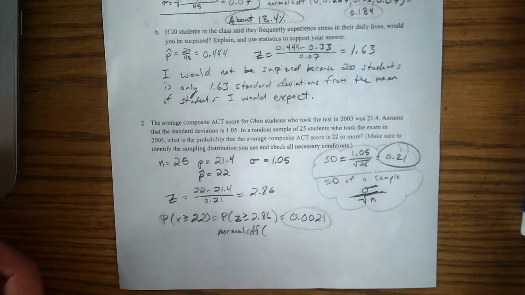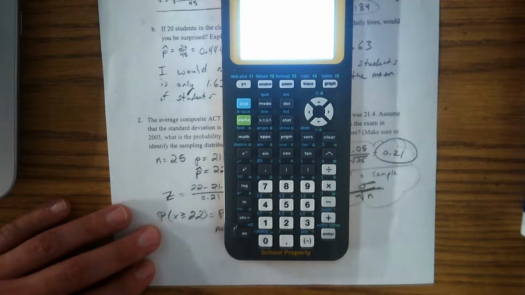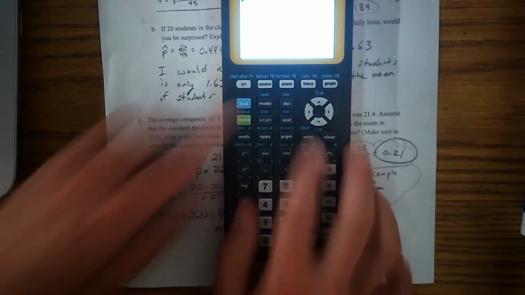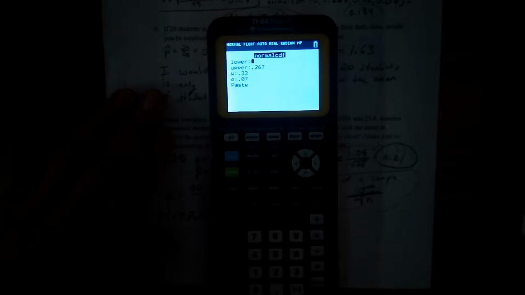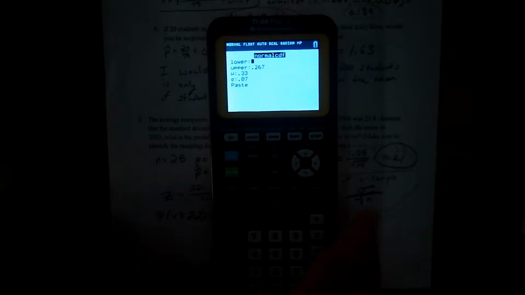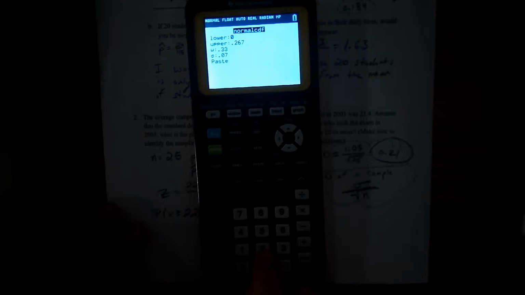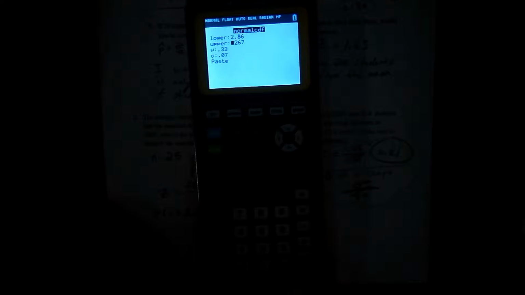On a calculator, we go to our distribution menu and scroll down to normal CDF. Since it's greater than, our lower limit is the z-score of 2.86. We haven't really done one like this, talking about lower and upper limits for our z-score.